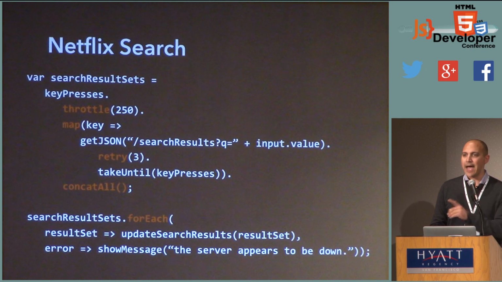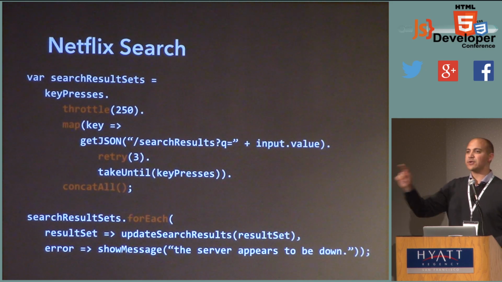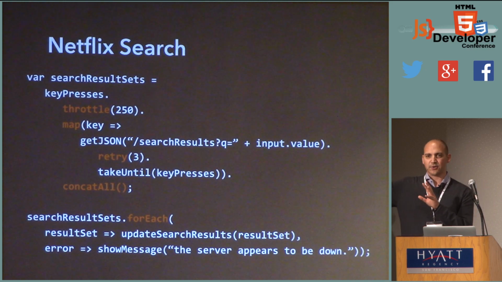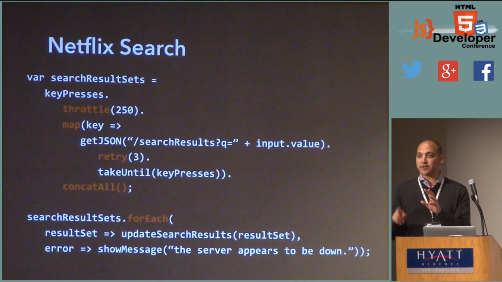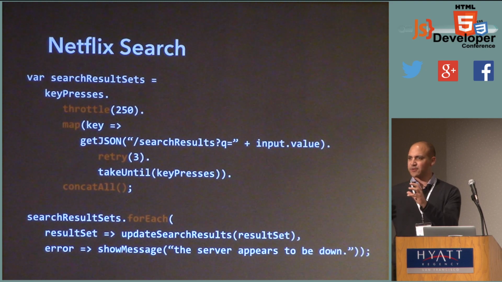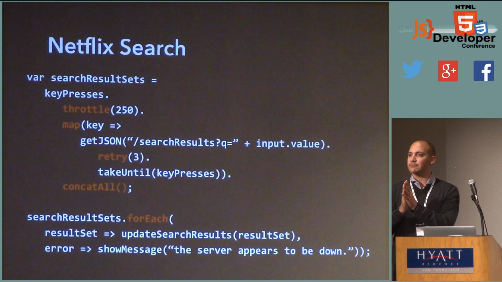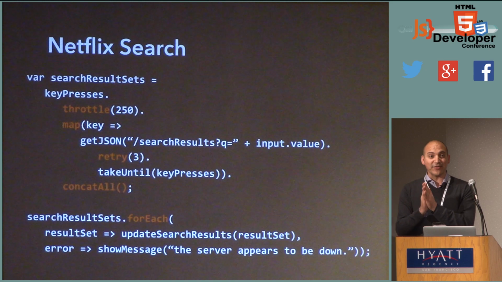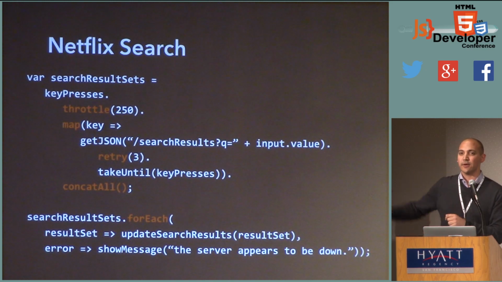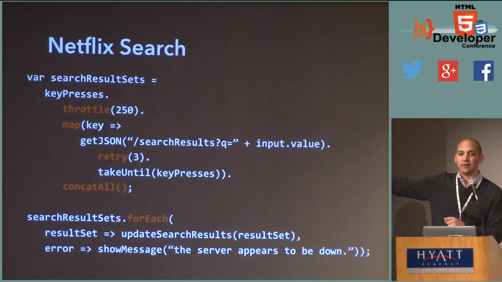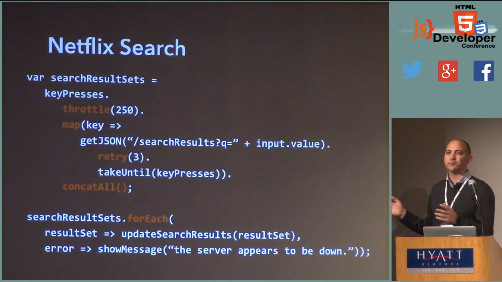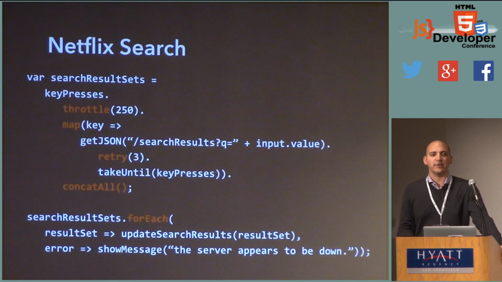Well, I apply take until. As soon as you make another key press, so as I press A, we send off a request for that search results data. And then as soon as you press another key, as soon as you press B, we will take that outgoing request for the search results for A and complete it. And by completing it, basically make that collection empty. And we know what happens to empty collections when we flatten using concat_all. They essentially disappear. When I first wrote autocomplete, I didn't think about this problem in terms of streams at all.